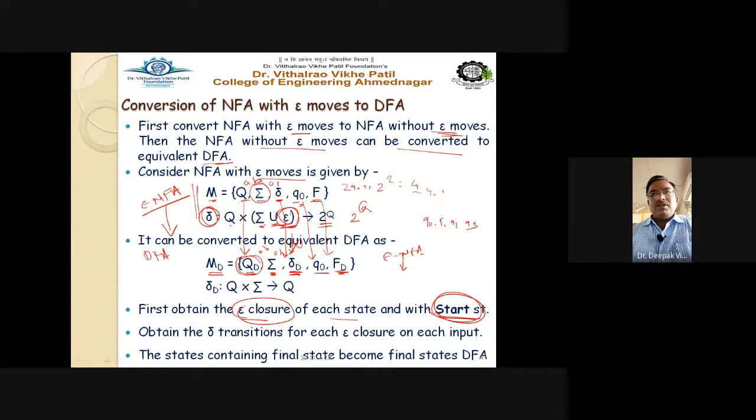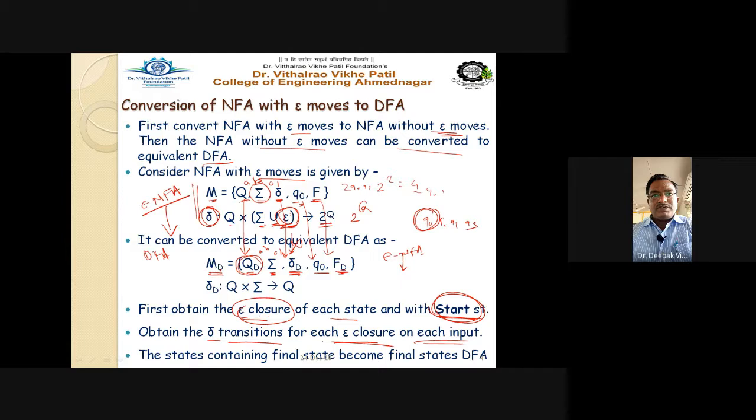The second step is that always start with the E closure of the start state. So what is the E closure of Q0? Q0 is by default the initial state or the start state. So you always have to start with the start state. This is the second step. The next step is to obtain the delta transitions for each E closure on each input symbol.